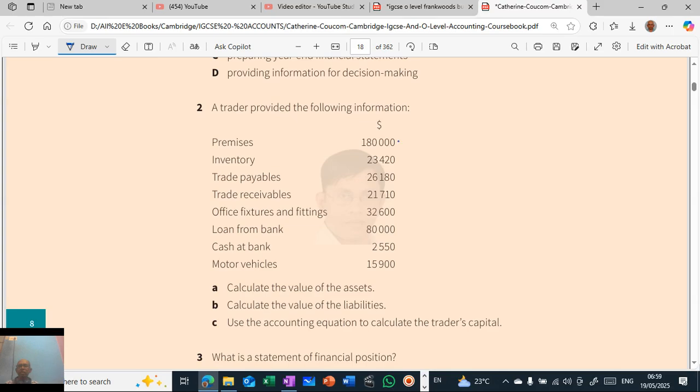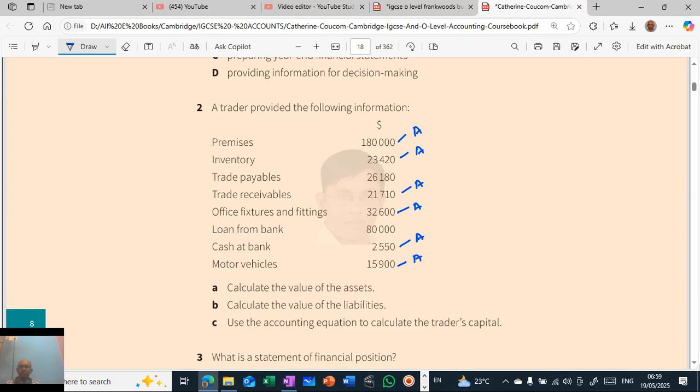This is an asset, this is an asset, this is also an asset. So these are all assets. Simply add these, and what you get is the sum of the assets.